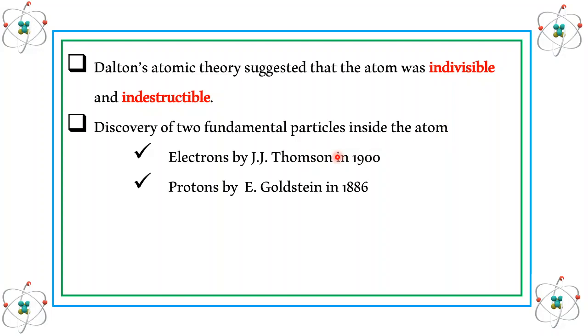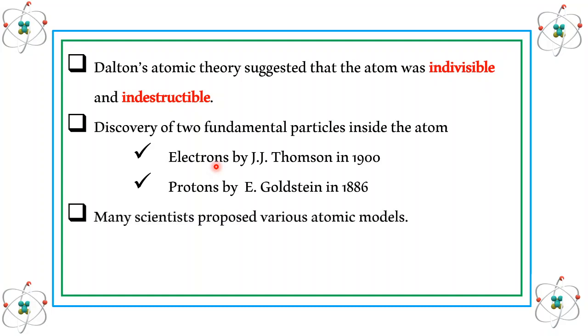Before J.J. Thomson, scientist Goldstein in 1886 discovered the proton, and this was also discovered inside the atom. So we can say that the atom is divisible into electrons and protons. That is why Dalton's postulate that the atom is indivisible and indestructible is not true.